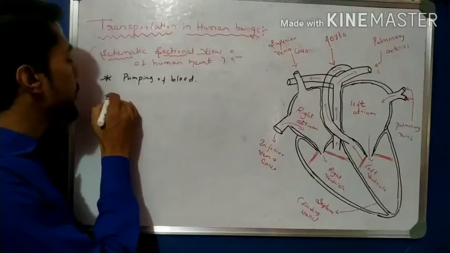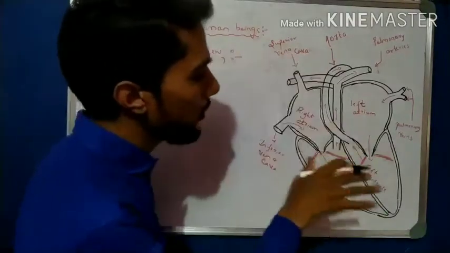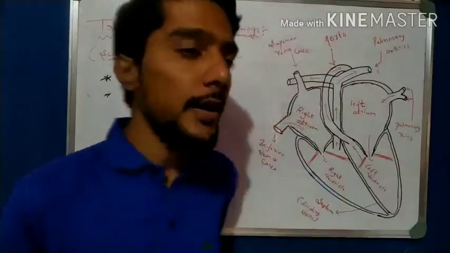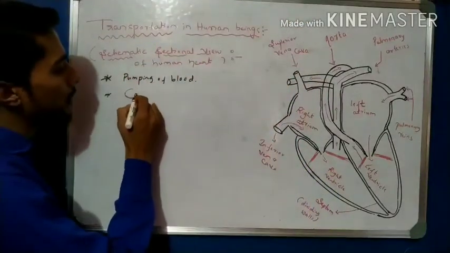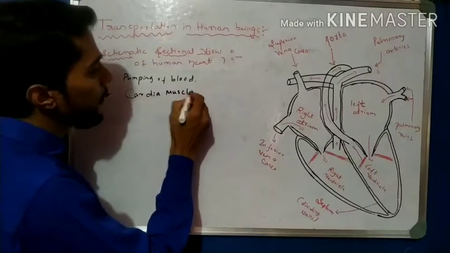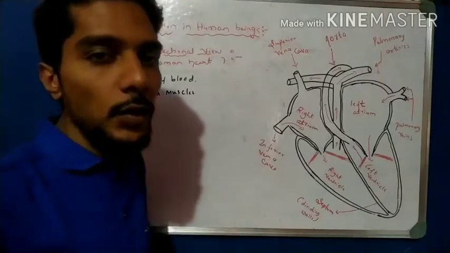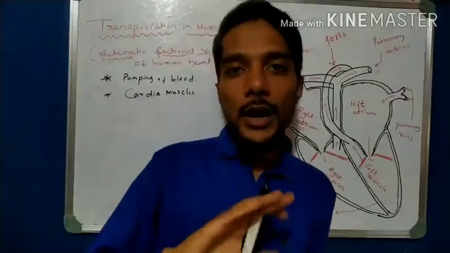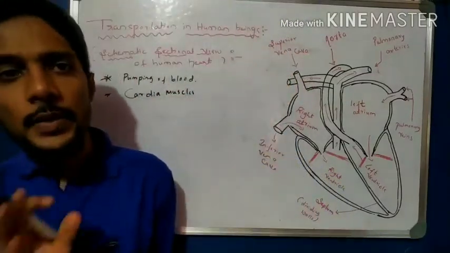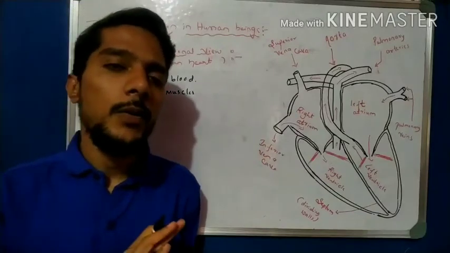Then the second very important point: the heart consists of a very important muscle called cardiac muscle. The cardiac muscles are never fatigued. That is an important property of the cardiac muscle. They never feel pain. The heart can beat, pumping 24/7, all week, without any fatigue or pain.